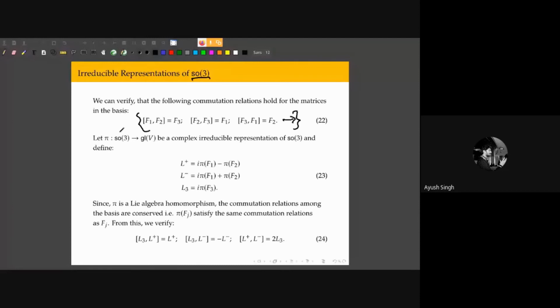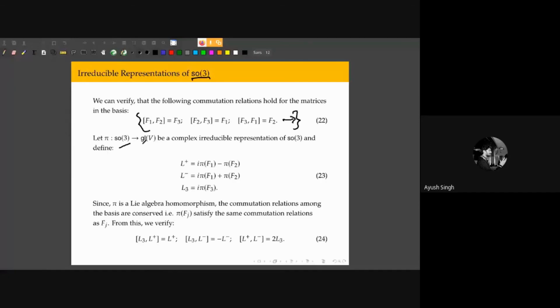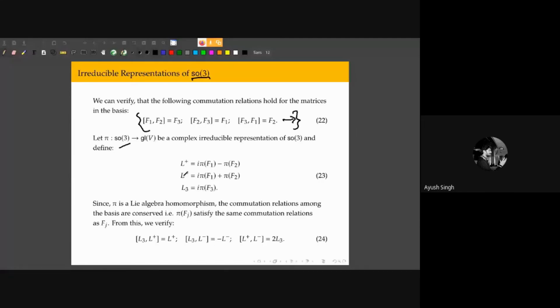And we're going to define L plus, L minus, and L3. All the physics folks who I had lost in the first half of the talk will recognize this. This pi(F3) is nothing but the z component of the angular momentum, L3, right?